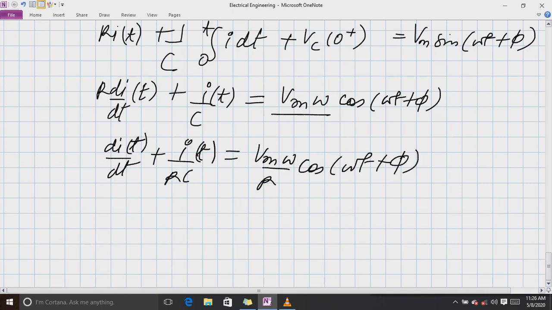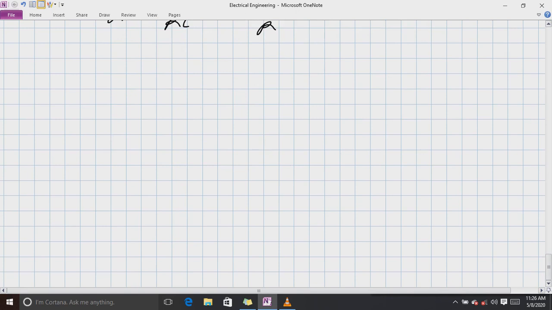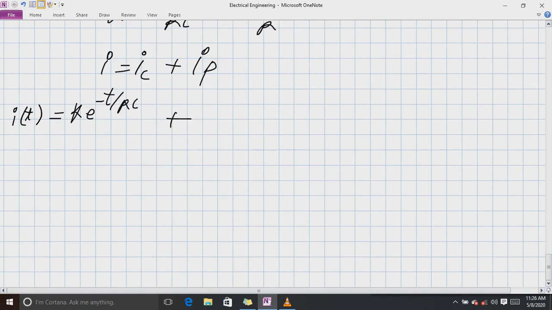Again, this is a first order non-homogeneous equation, solved in the same fashion. I will have a complementary function as well as a particular integral, and the solution will come out to be k e raised to power minus t over RC plus the particular integral. You can guess it, it is the steady state equation we write for a capacitive circuit.